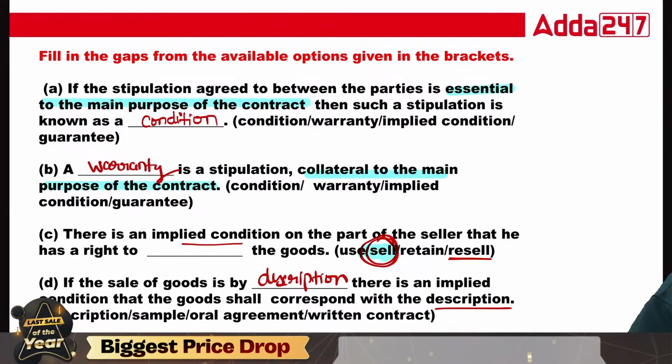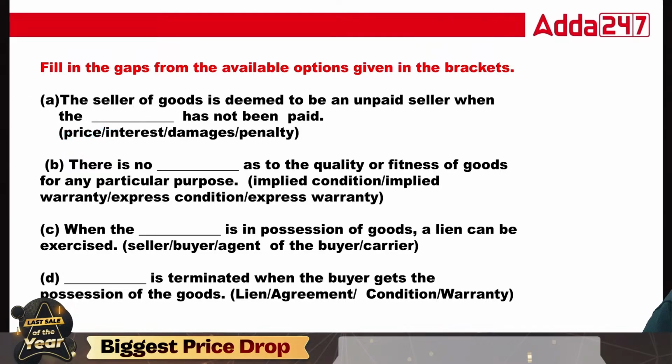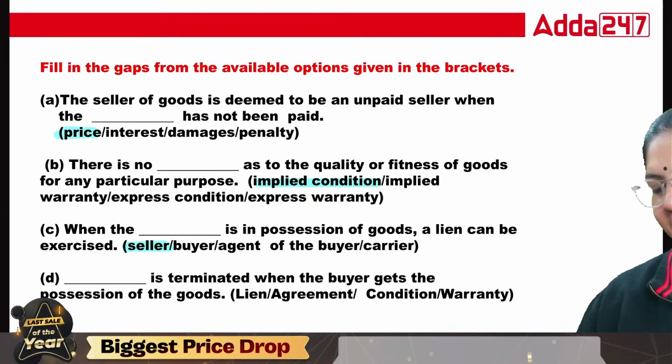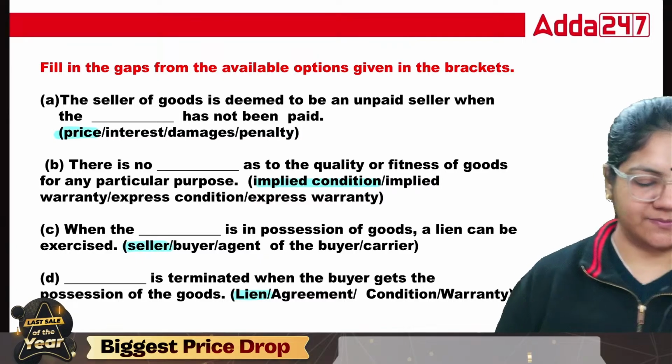Cool. Now, then class, the seller of the goods is deemed to be an unpaid seller when the price is not paid. Okay, when the price is not paid. Done. There is no dash as to quality and fitness of goods for any particular purpose. So this is your implied condition. When dash is in possession of goods, lien can be exercised. So when the seller is in possession of goods, then only the seller has the right to retain the goods. Dash is terminated when the buyer gets possession. So that is the lien. So this is the right answer.